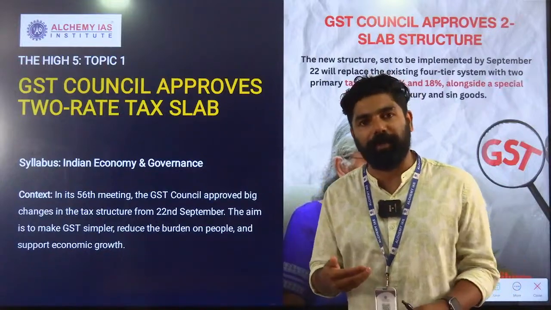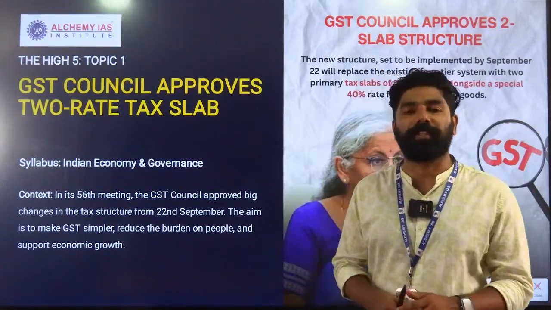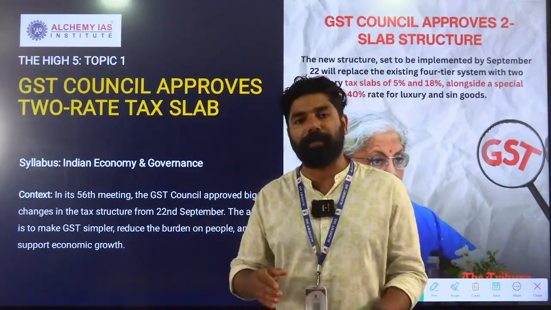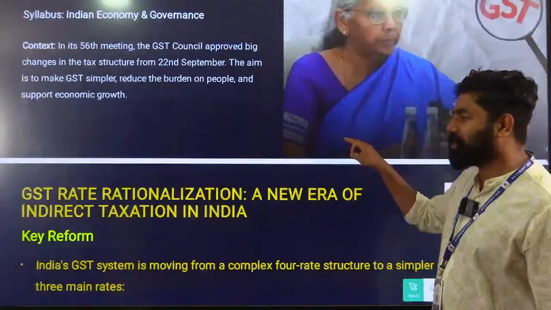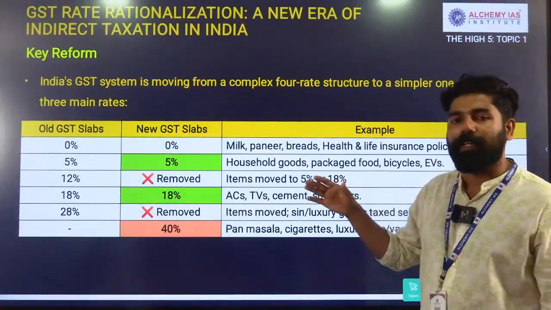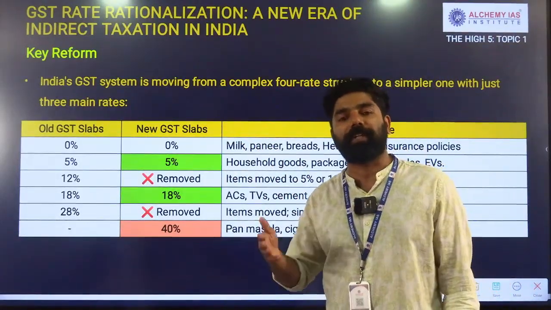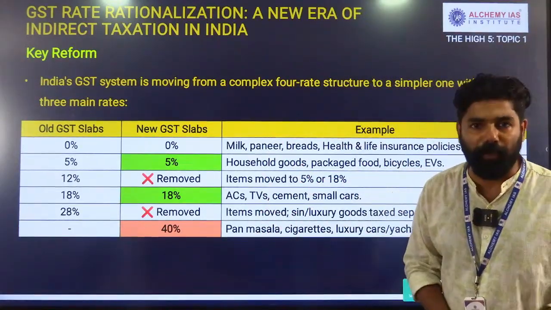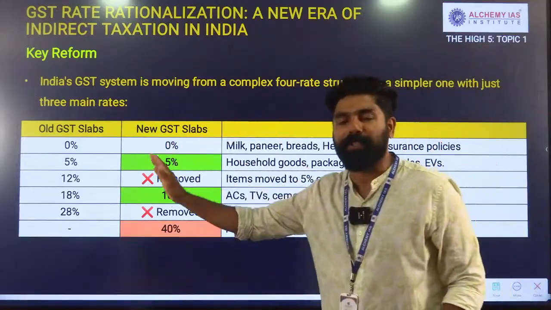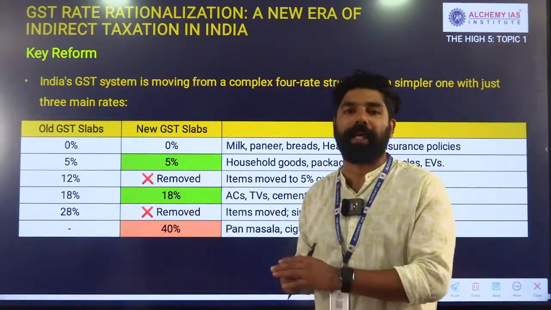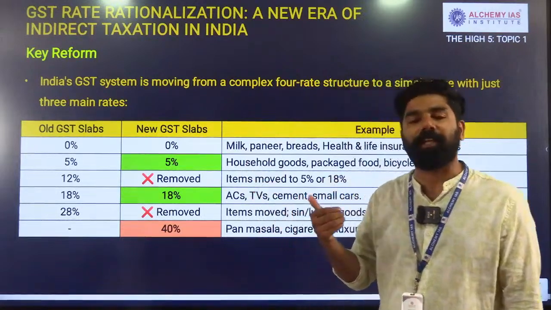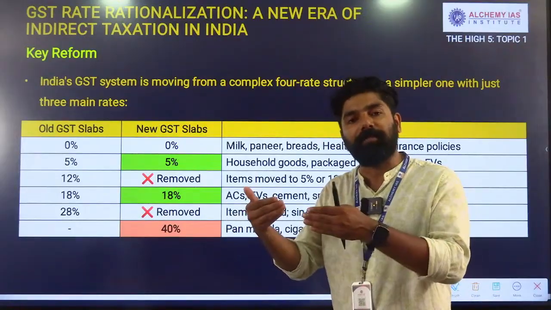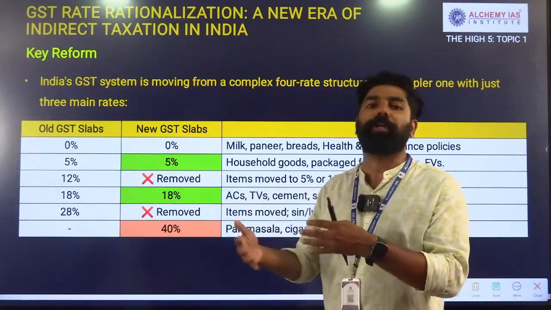In this particular context, the 56th meeting of the GST Council has approved and agreed to the change in the GST tax slabs. Previously we had four tax slabs like 5%, 12%, 18%, and 28%, including the exemption that is considered as 0%. Now, this tax slab has been changed into majorly two tax slabs. With this change, we have removed the earlier tax slabs of 12% and 28%. The items which were included in these were moved into the others.